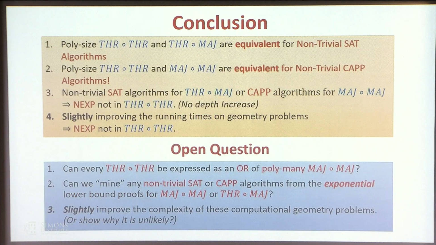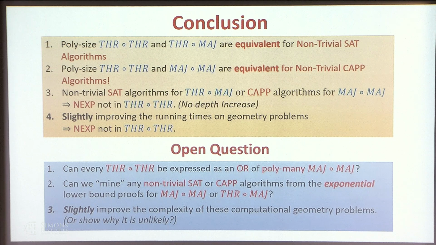So now I want to conclude the talk and summarize the open questions. First, we show some equivalence results for threshold and its subclasses from the algorithmic perspective. These two classes are equivalent for non-trivial SAT algorithms, and these classes are equivalent for non-trivial CAPP algorithms.